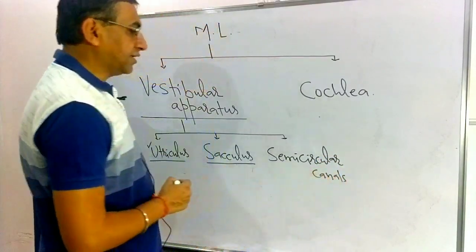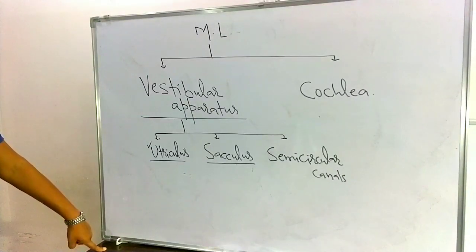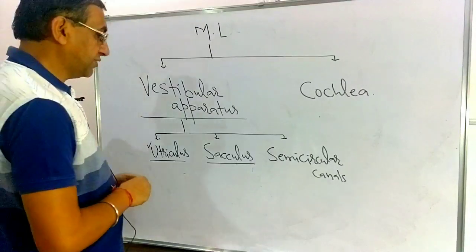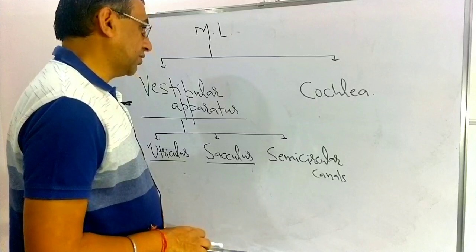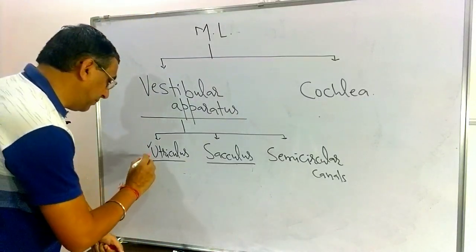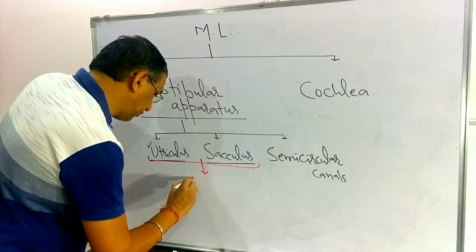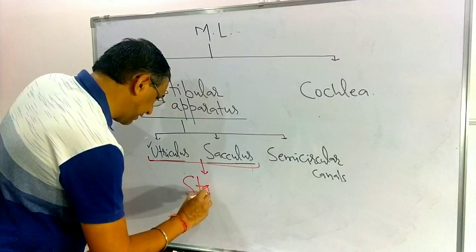So these are the structures we have to discuss in detail related with the membranous labyrinth. The vestibular apparatus is there, and the cochlea is there. The vestibular apparatus includes the utriculus, saculus and semicircular canals, and there is one structure known as the cochlea. The utriculus and saculus are related with the static equilibrium.